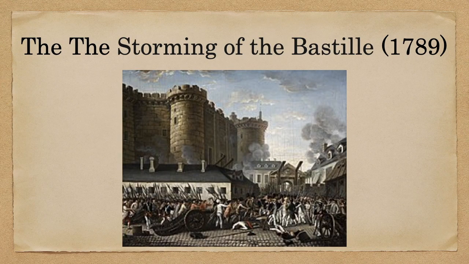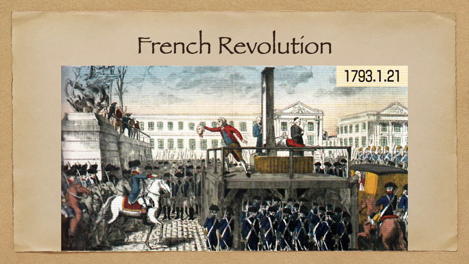And France was inspired by it. In 1789, the commoners stormed the Bastille prison and captured the king. After that, they executed him and established a nation of the commoners. This was the French Revolution and the beginning of the French Republic.